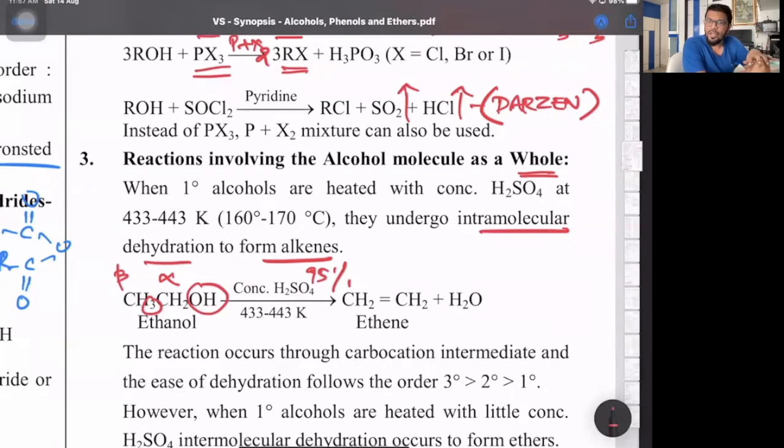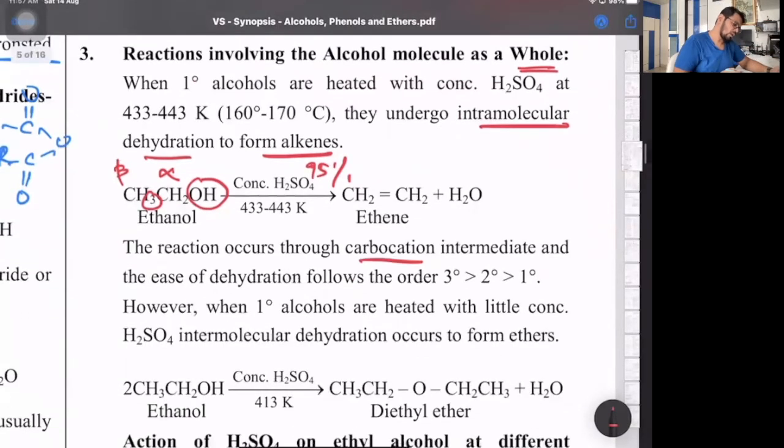All undergo intramolecular dehydration to give an alkene, where the intermediate formed is a carbocation. That's what is given here. Carbocation, dehydration, 3 degree is more reactive. That's it. And it says if 1 degree alcohol is heated with H2SO4 at precisely a temperature of 413 Kelvin, then that's a continuous esterification process that leads to the formation of ether. So that's this part.